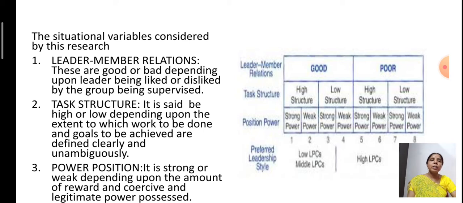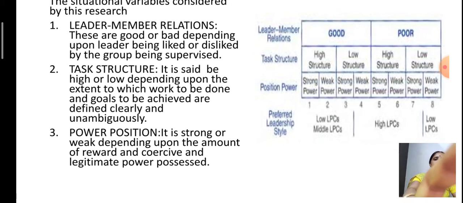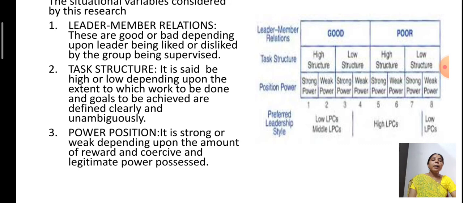Next, the third one is power position. Now, the power position of the leader again may be strong or weak. It is strong or weak depending upon the amount of reward, coercive and legitimate power possessed. Now, we can say that the position of power of the leader may be strong or weak.